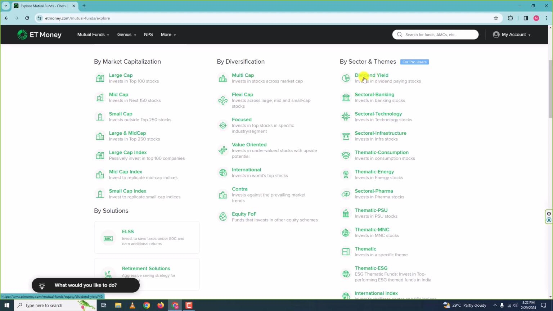So this particular category has mutual funds which invest in companies that pay out dividend. Alright. Next, we have large cap, mid cap and small cap funds. Large cap means market capitalization. I hope you know what market capitalization is. If not, I have made a video about it and it is on my channel. You can watch it. But large cap means large market capitalization, means the top companies of our country.